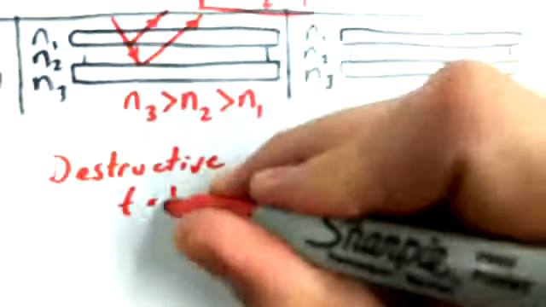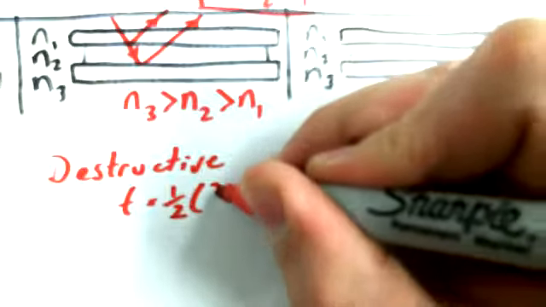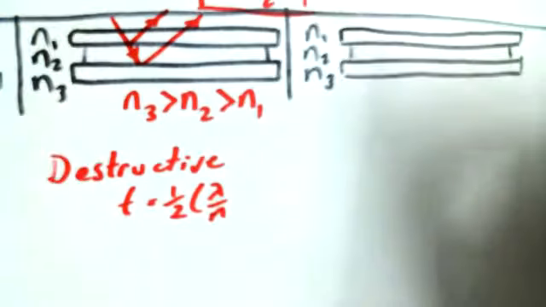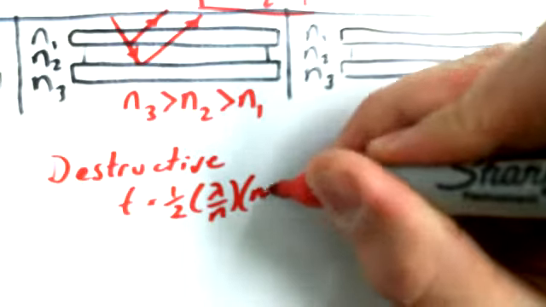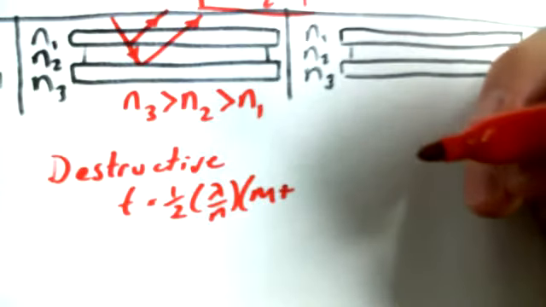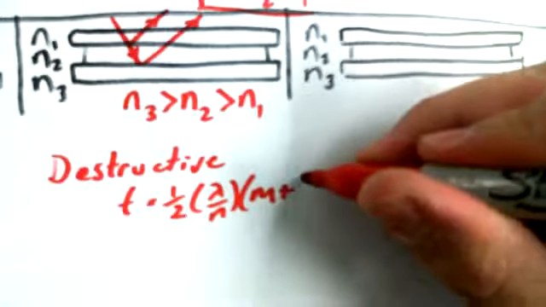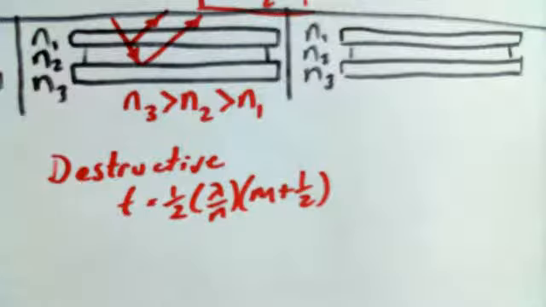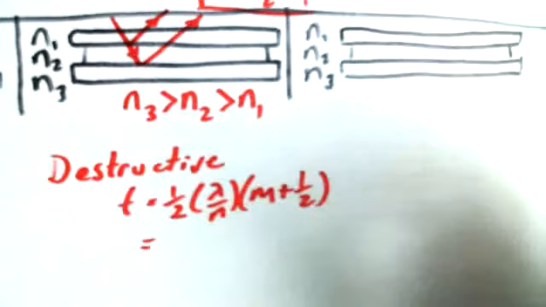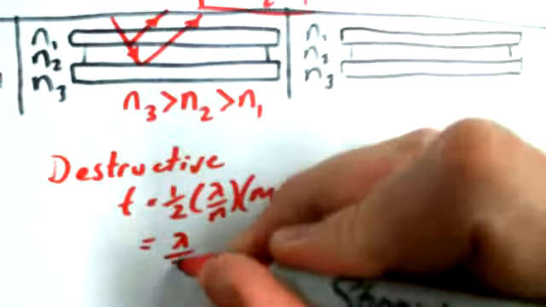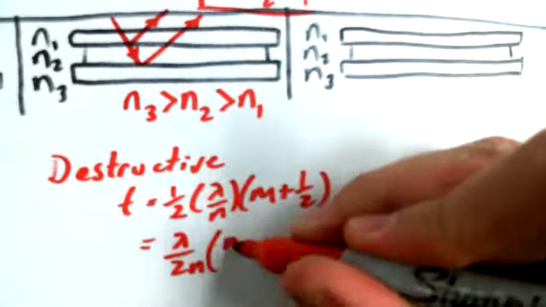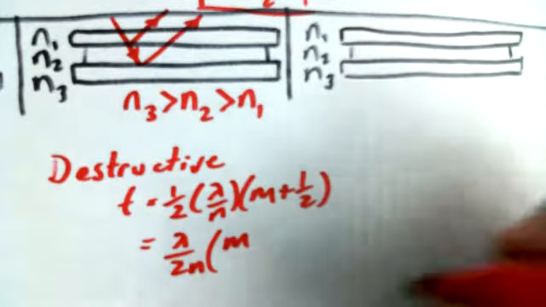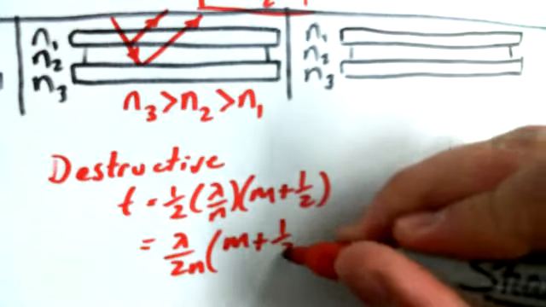with the condition thickness is equal to 1/2 lambda over n, or the wavelength in the center medium, times an integer 0, 1, 2, 3, plus 1/2, or if you want to simplify it, I guess you could write it as lambda over 2n, where n is the index of refraction for the center medium, again, times an integer 0, 1, 2, 3, etc., plus 1/2.